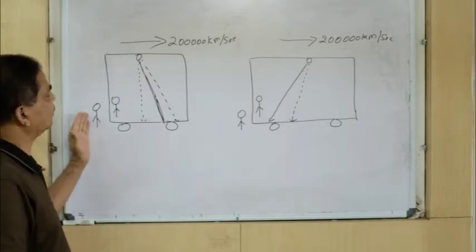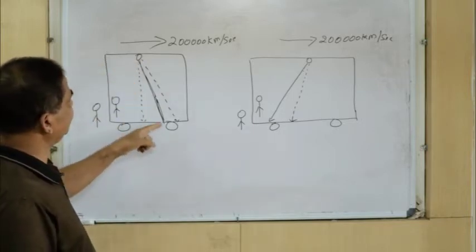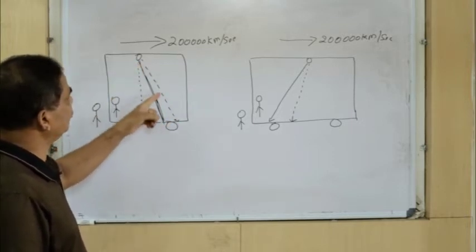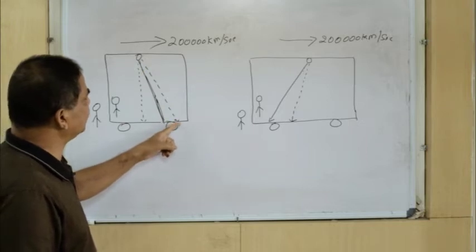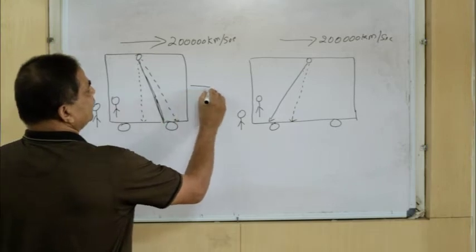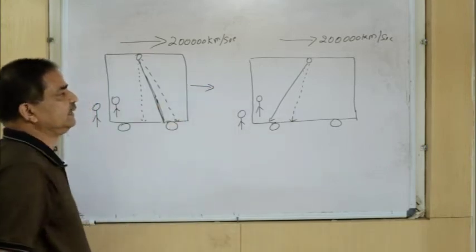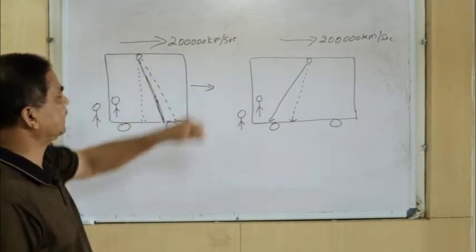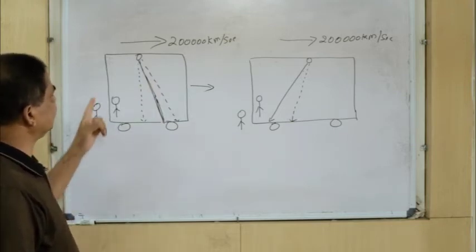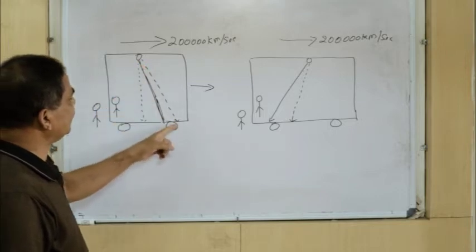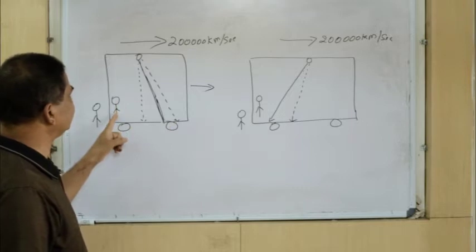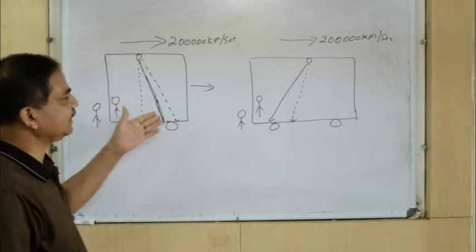The outside observer must view the same ray of light following a more oblique path like this, because the cabin is moving in this direction at the speed of 2 lakh kilometers per second. So the outside observer measures more distance travelled by the same ray of light than what is observed by the inside observer. It is evident from this picture.